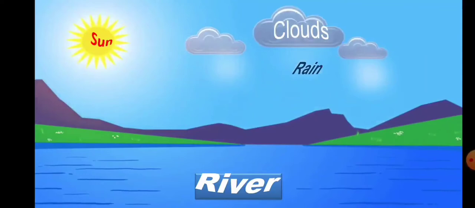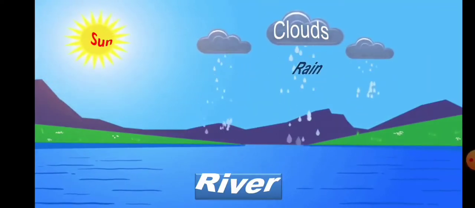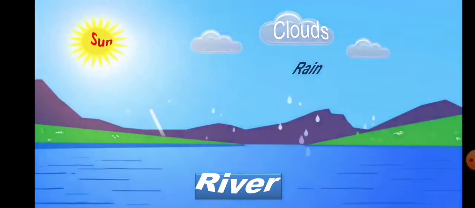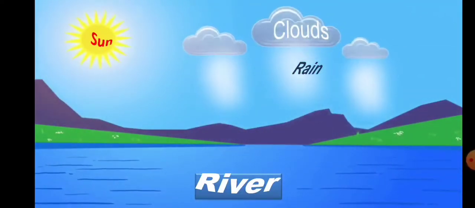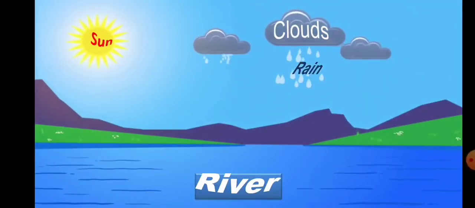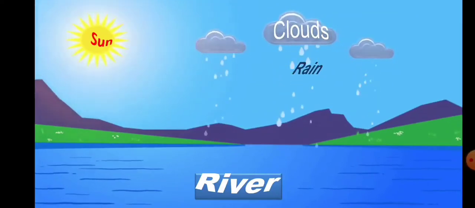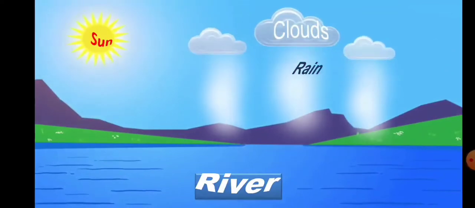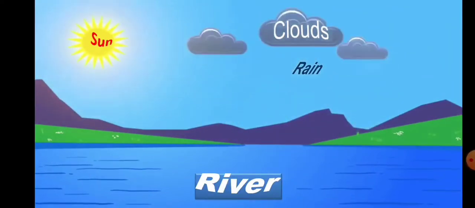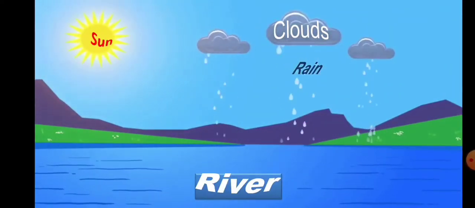So kids, it means the sun heats water of lakes, ponds and rivers. After it boils, this water changes into water vapor. This water vapor goes up. Okay.